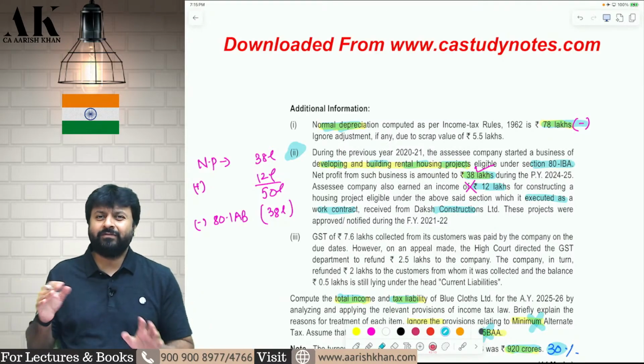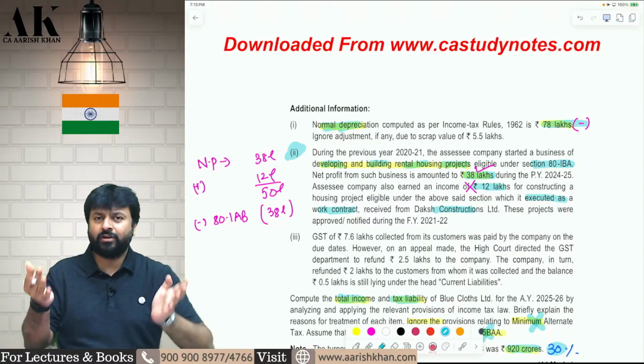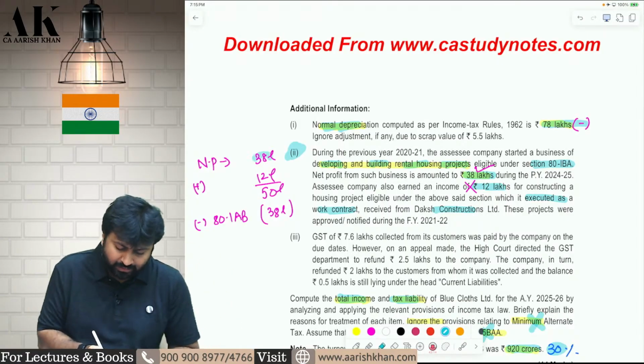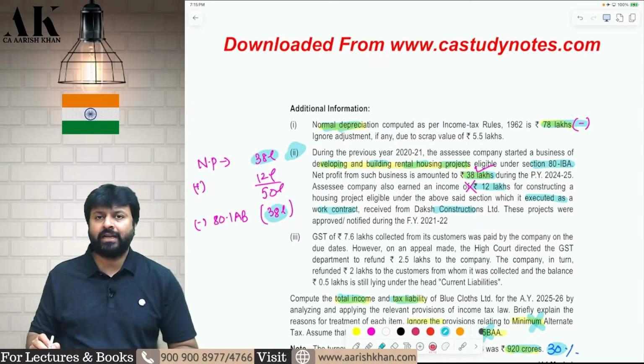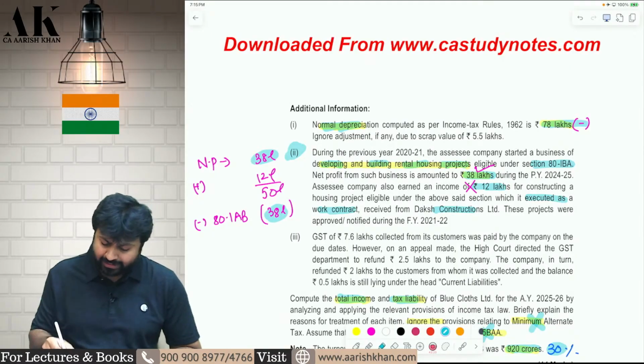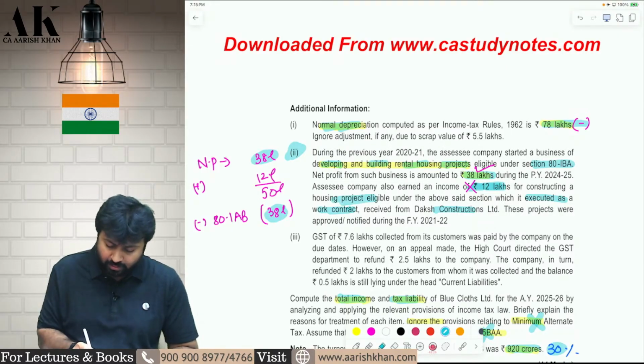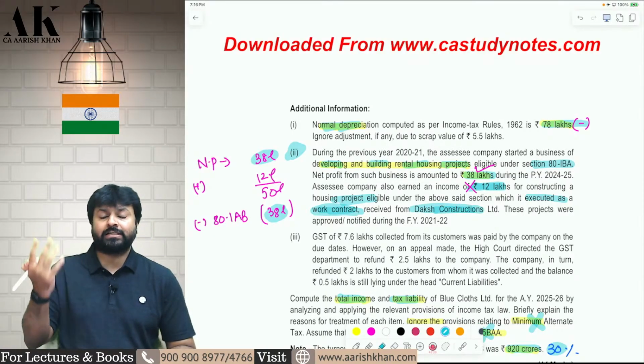Okay, under 80-IBA, if you are engaged in building and renting a project, then you are eligible for 80-IBA deduction. So 38 lakhs is the net profit. For that, you will get deduction of 38 lakh rupees under 80-IBA. You are also earning 12 lakh rupees from outsourcing the project. Now you are not doing the project yourself. You are outsourcing the contract to some other person, Dux Construction Limited.